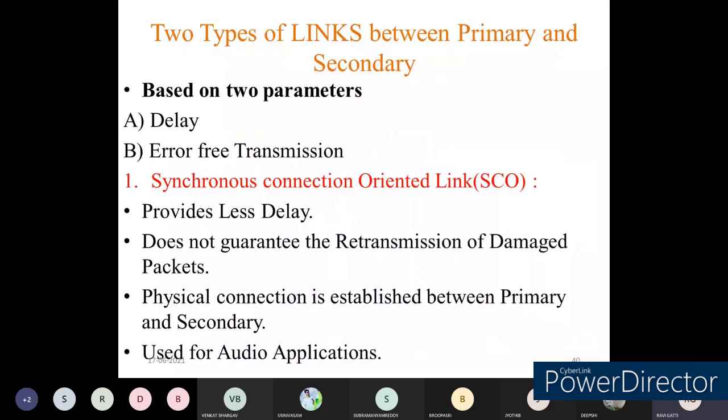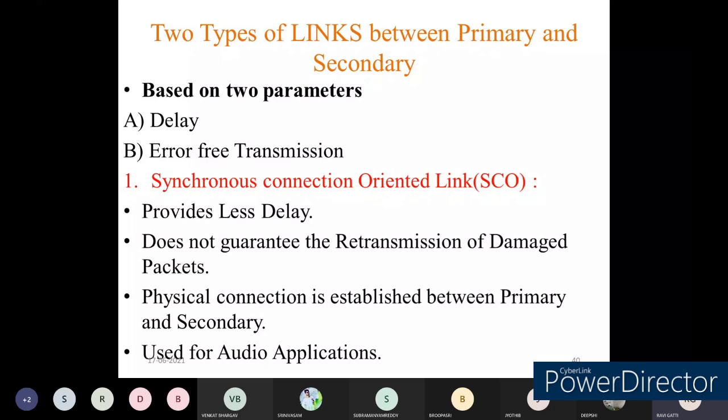Two types of links are generally established between the primary and secondary devices, and based on them we measure two important parameters: delay and error-free transmission. The first works on the synchronous connection oriented link, which provides less delay. Why?